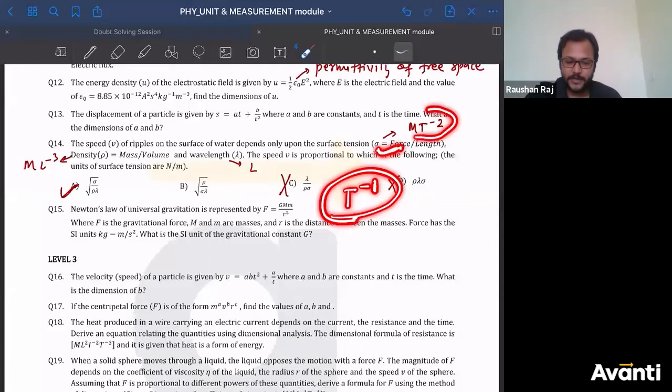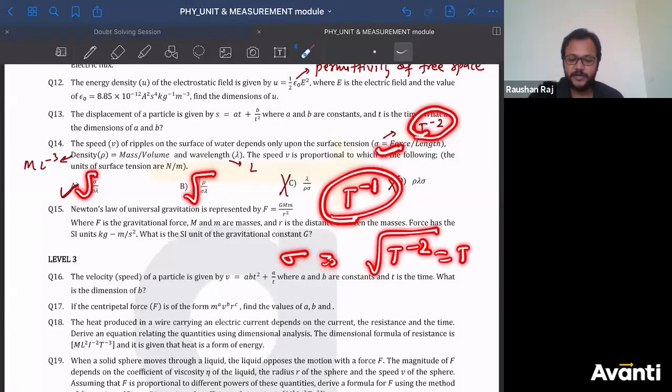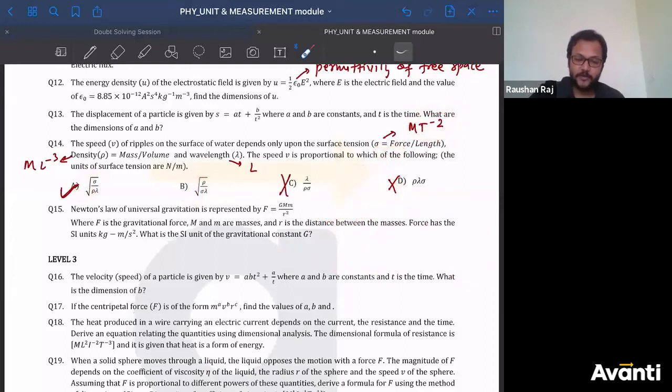Sigma is having t to the power -2. Here square root is there. That means sigma must be in the numerator, so that t to the power -2 under the square root becomes t to the power -1. So the velocity has to be in the form of rho by sigma or sigma by rho. But now by finding the dimension of t, I get to know that sigma must be in the numerator. So option A will be the correct answer.